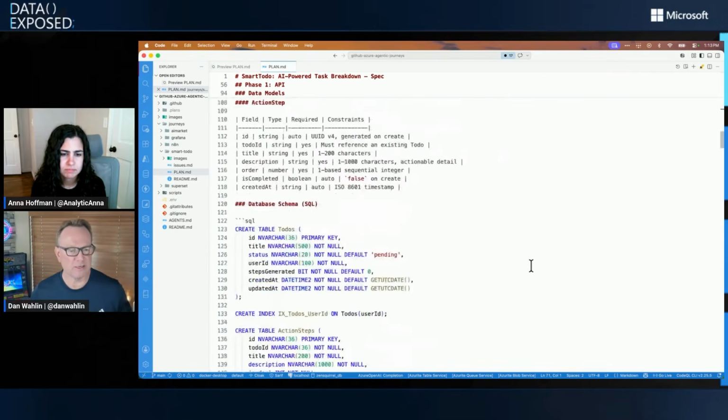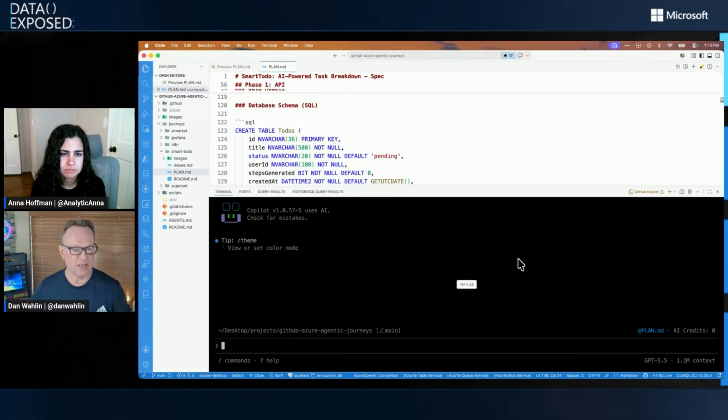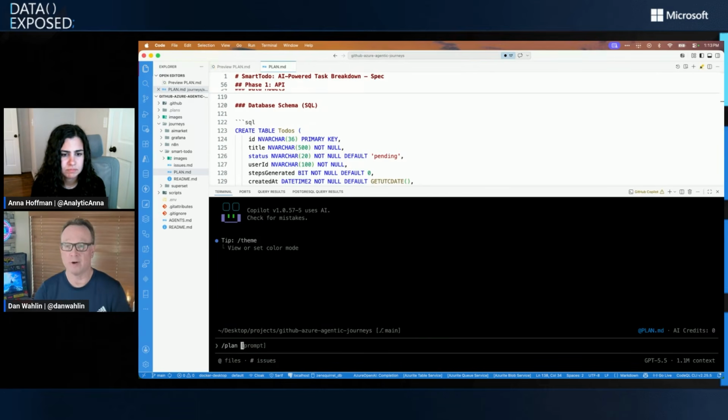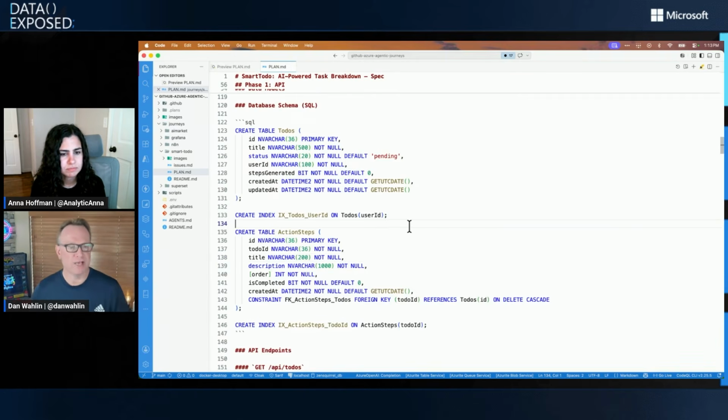And for those that haven't seen it, in something like Copilot CLI or just GitHub Copilot, if I hit the little icon here, I use Copilot CLI, we can do /plan and then just give it a prompt. And that's how I started with the plan that you see right here, with plan mode. And then, of course, you iterate over it.